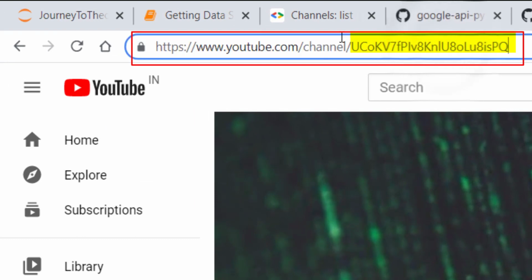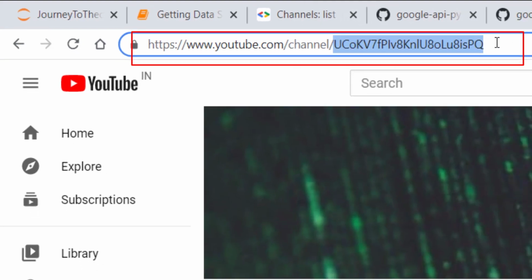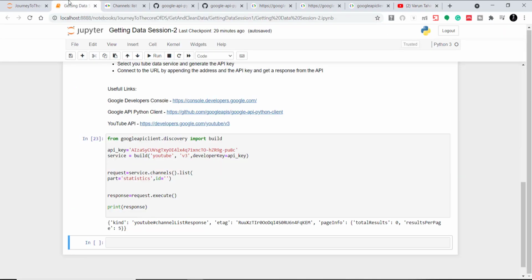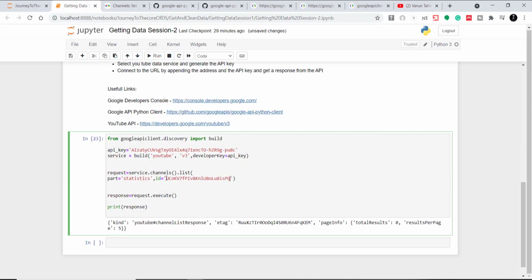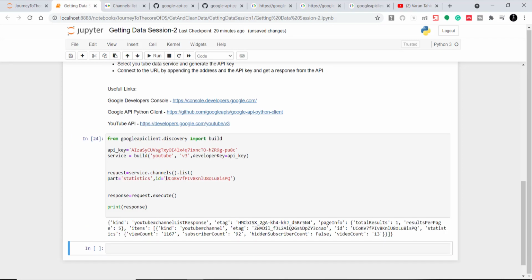So at the end of the URL you will be seeing this ID. Okay, so this is nothing but the channel ID. So I just copy this, go here and paste it here just to see if I get the data. Exactly, so I get the data now.